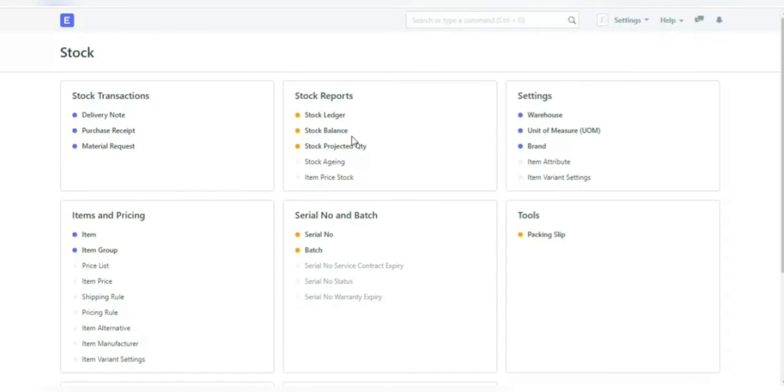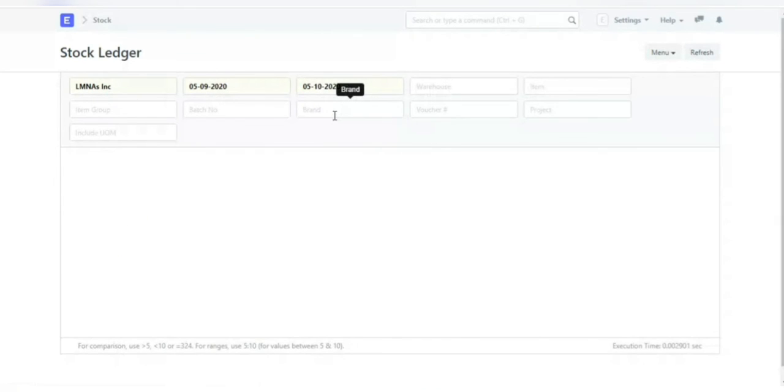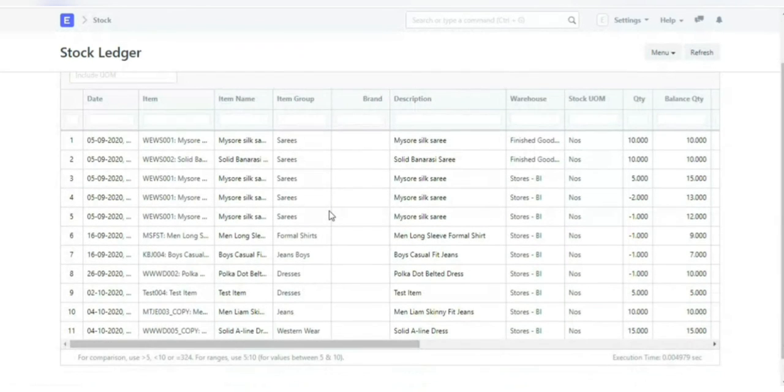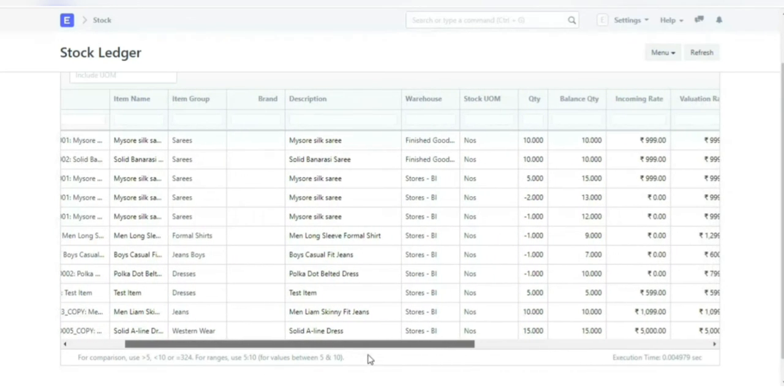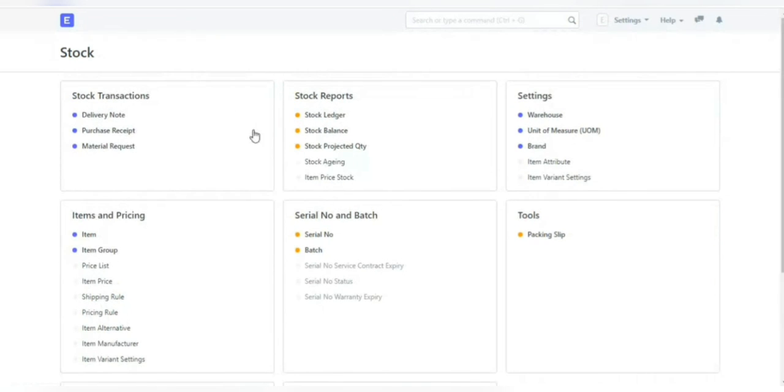Stock. A stock entry lets you record item movement between warehouses. Stock ledger report. A stock ledger report is a detailed record that keeps track of stock movements for a company. Inward or outward transactions related to manufacturing, purchasing, selling, and stock transfers are recorded in the stock ledger, which then is reflected in the stock ledger report.